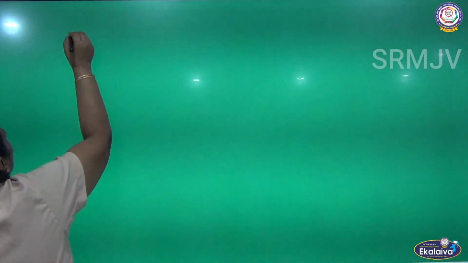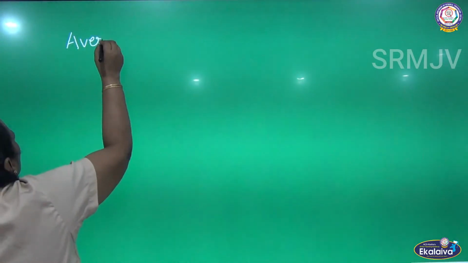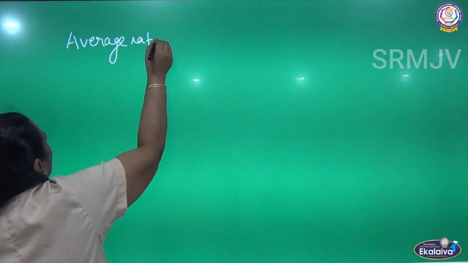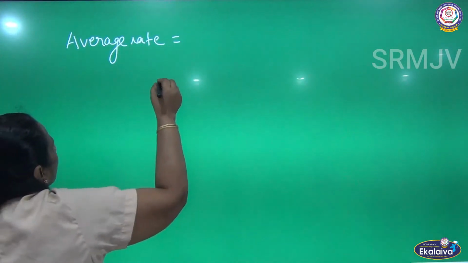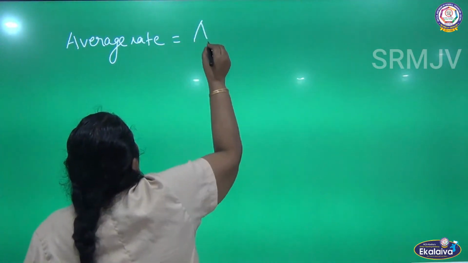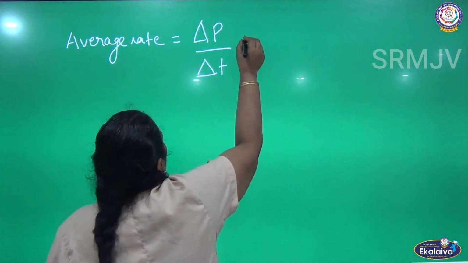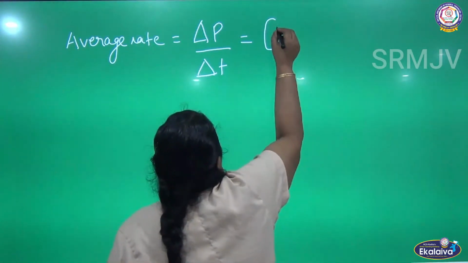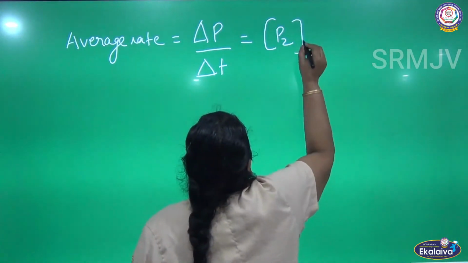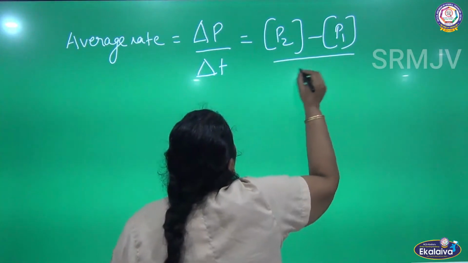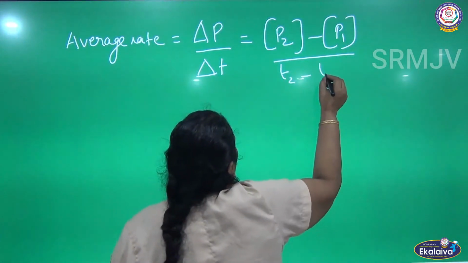So average rate is equal to delta P by delta T, which is the molar concentration of P2 minus the molar concentration of P1, divided by T2 minus T1.